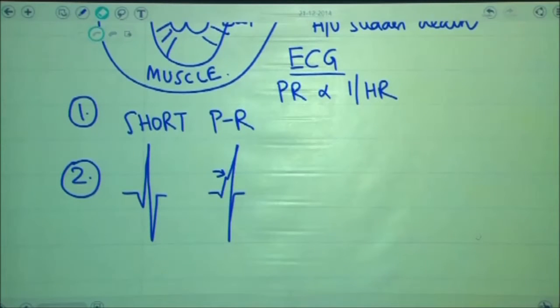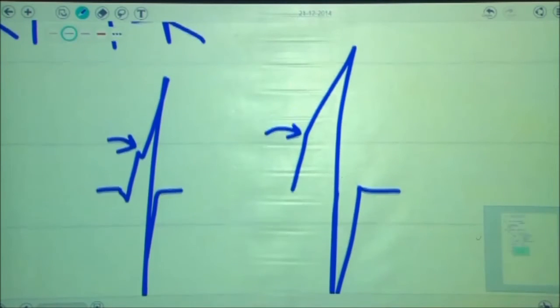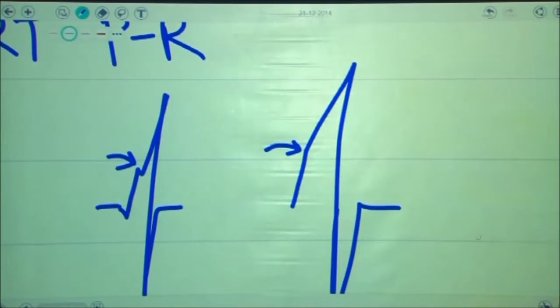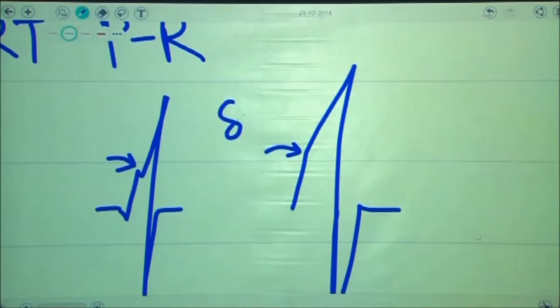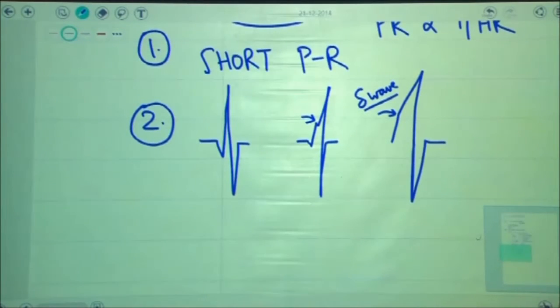If you look at the upswing of the R wave, you will notice the fact that what I have done in this patient with respect to the R wave is that I have changed the slope, and the reason for this change of slope is because of the fact that the current is entering into the heart via the abnormal pathway. Therefore, this abnormal change of slope is known as the delta wave and is seen in the upslope or upswing of the R wave and is indicative of the abnormal conduction pathway.